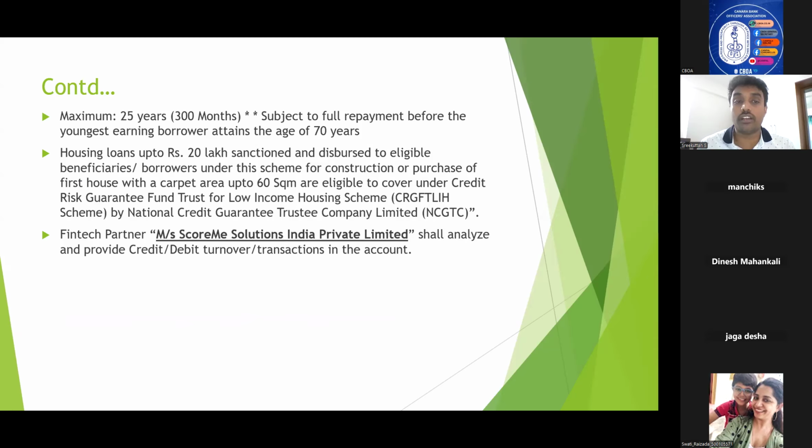But for housing loans under this scheme up to 20 lakhs with carpet area up to 60 square meter, credit guarantee coverage is available. So this cap you need to understand. That is, the sanctioned loan is up to 20 lakhs, and carpet area of the house is only up to 60 square meters, and the house should be the first house. It should not be a second house for the borrower. Then they are eligible for guarantee coverage under CRGFTLIH provided by NCGTC.